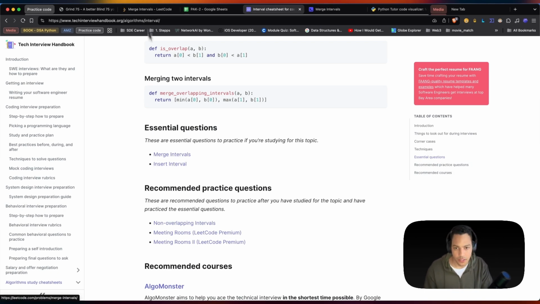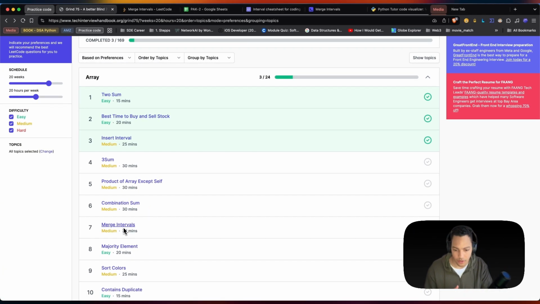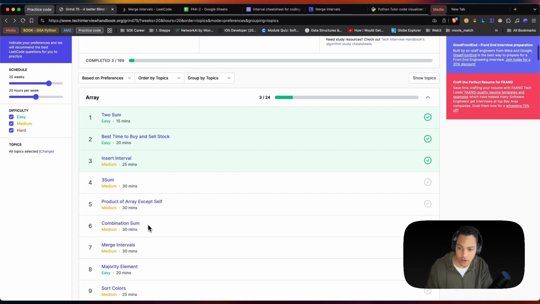I did it backwards because I came here from the list, and Merge Interval is all the way in seventh. But today I want to do a little bit of DFS, in a sense of not the problem. I don't think for Merge Interval we're going to need DFS.